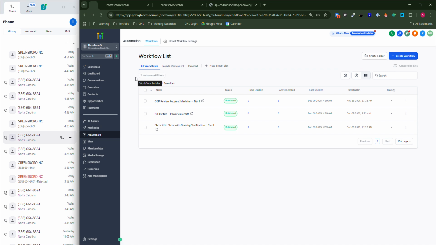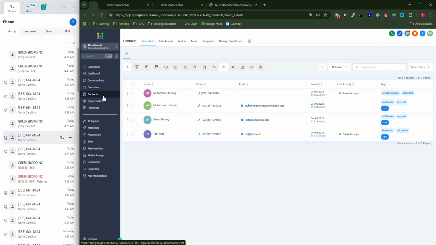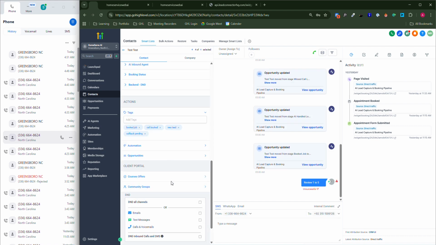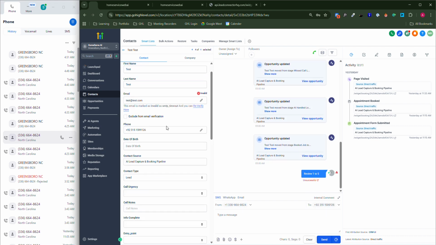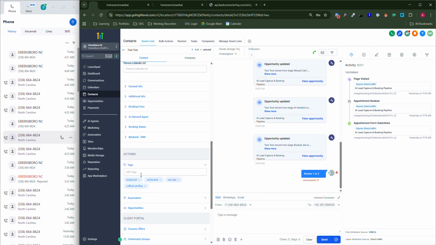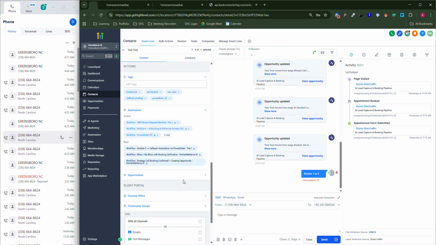Also, for some extra perks about the Power Dialer: to permanently remove someone from the Power Dialer or any workflow, you just put on the Power Dialer Off tag, which is this, which will ultimately remove the customer from the Power Dialer sequence. How you add the tag is really simple. You go to the contact, scroll down, and over here you will just type in Power Dialer, Power Dialer Off, this one.